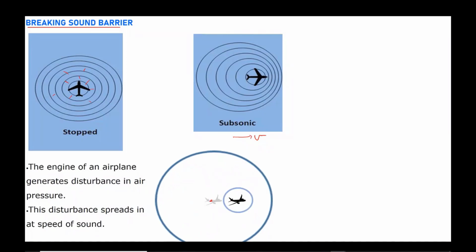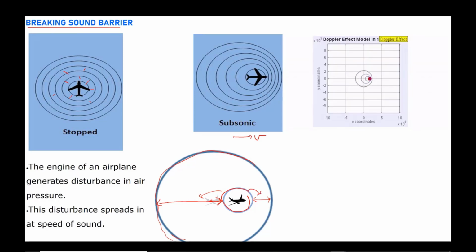So the airplane is moving to the right, and the first compression released by the airplane is expanding. After some time, it releases another compression. As you see, the separation between this compression and that compression, or between these two wavefronts, is not the same in all directions. It is shorter in the same direction as the motion and longer in the opposite direction. Behind the airplane it is longer, in front of the airplane it is shorter.